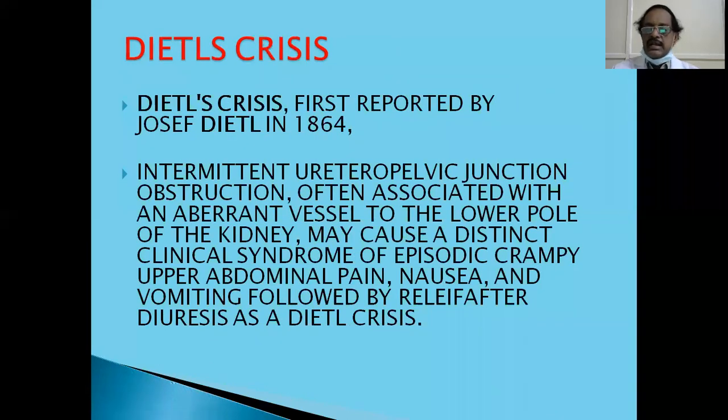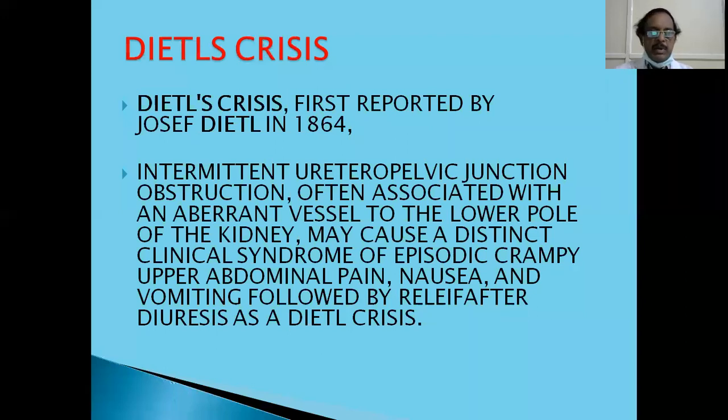Now coming to Dietl's crisis. What is Dietl's crisis? Dietl's crisis was first reported by Joseph Dietl in 1864. This appears as intermittent uretero-pelvic junction obstruction, often associated with an aberrant vessel to the lower pole of the kidney, and may cause a distinct clinical syndrome of episodic crampy upper abdominal pain, nausea, and vomiting, followed by relief after a brisk attack of diuresis. This is typical of a Dietl's crisis.